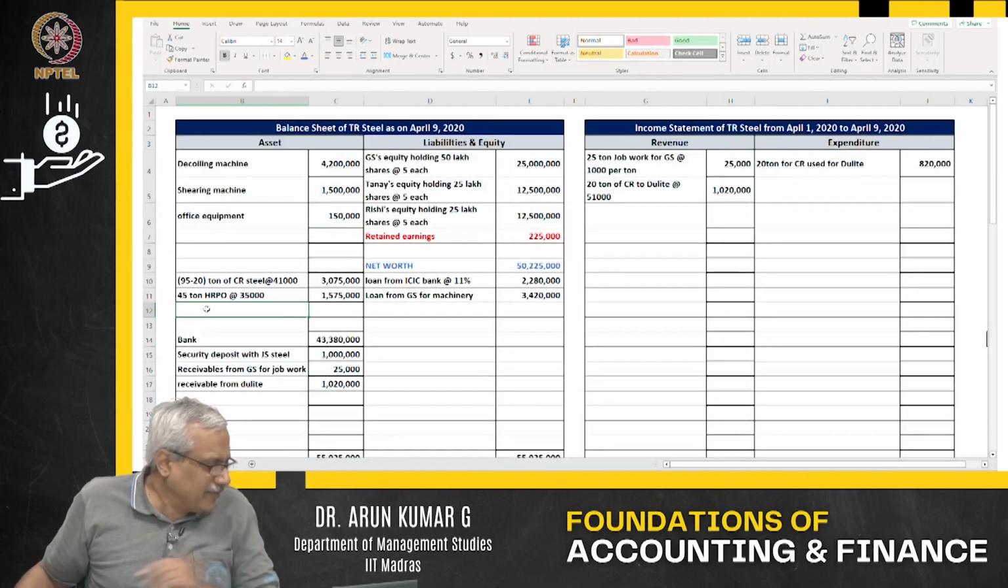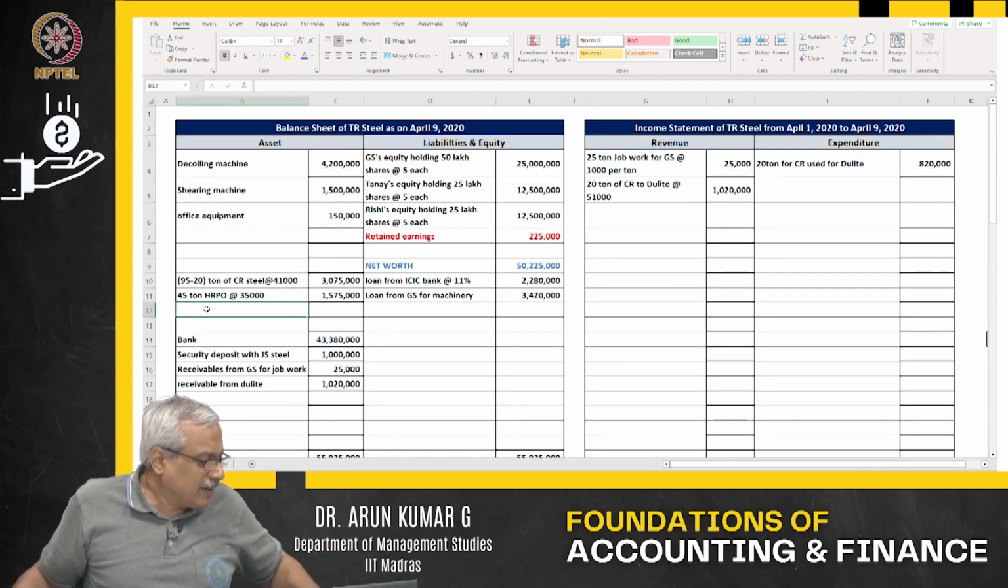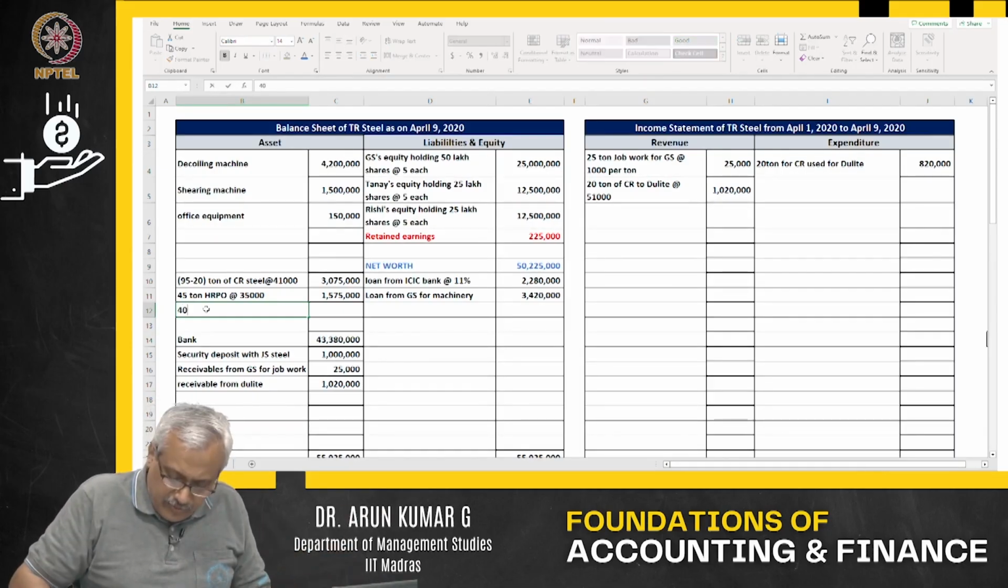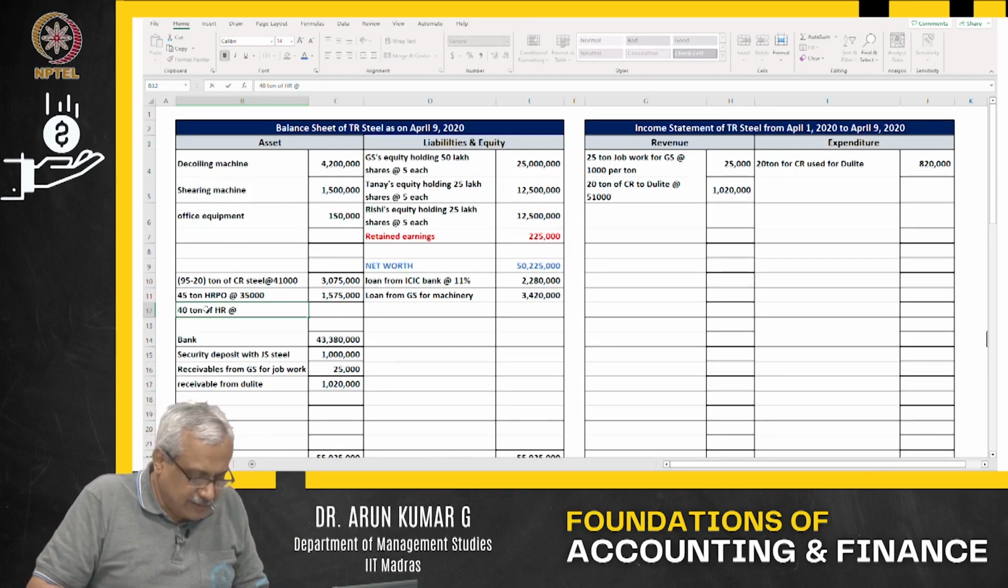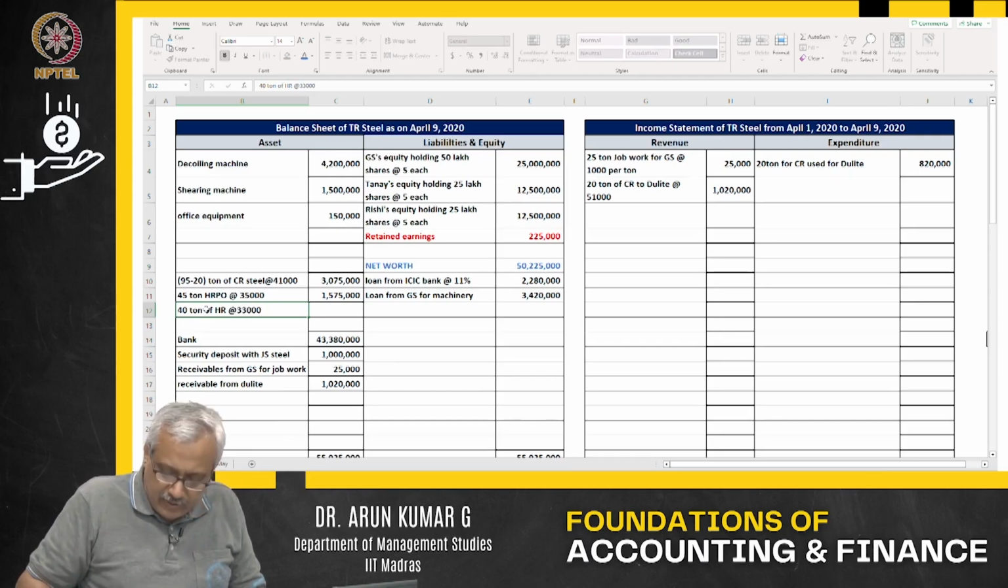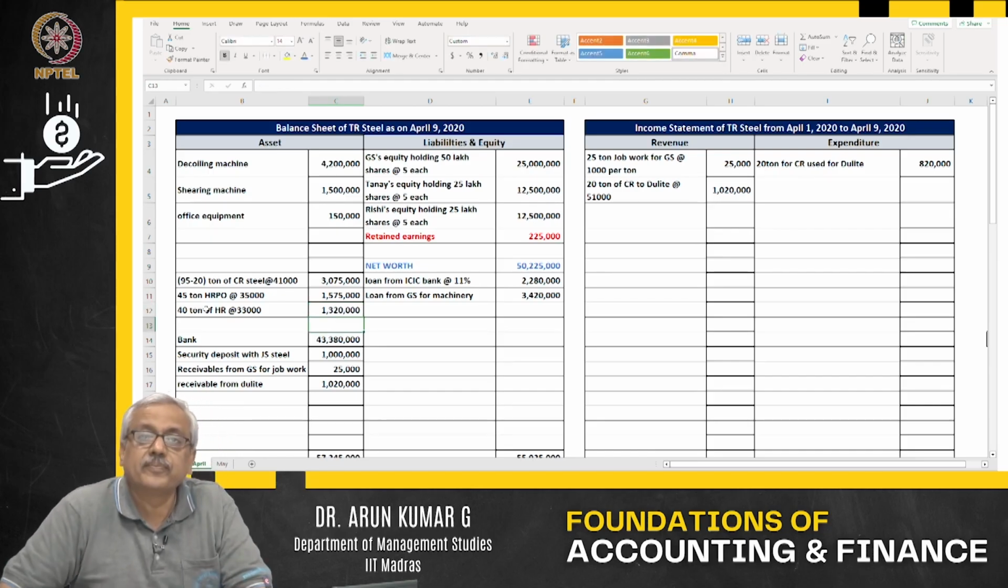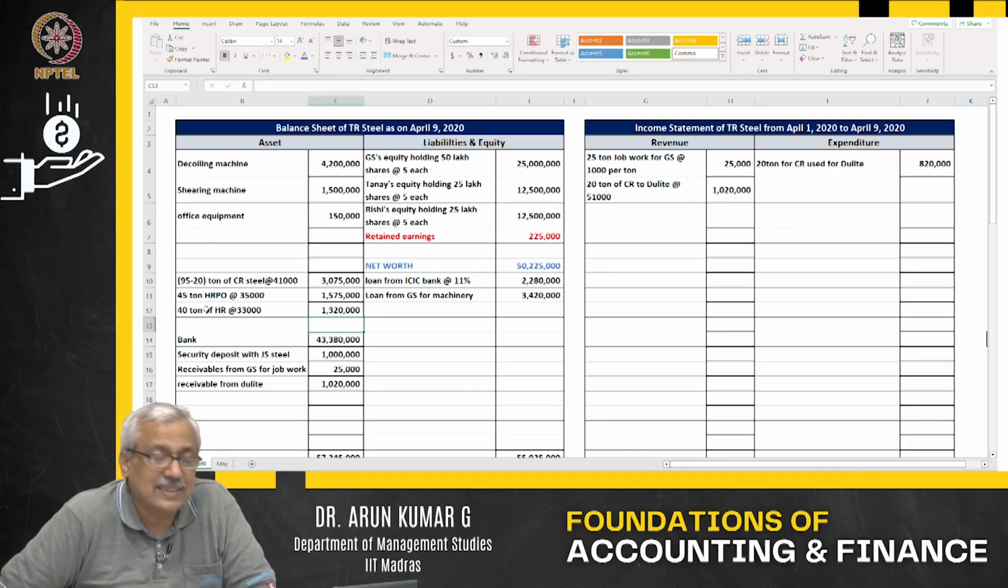Now, let us go back and see that. How many tons? I purchased 40 tons of HR at what price? At 33,000. So, what happens? 33,000 into 40, that is what happens. Now, I purchased, so an asset has increased.